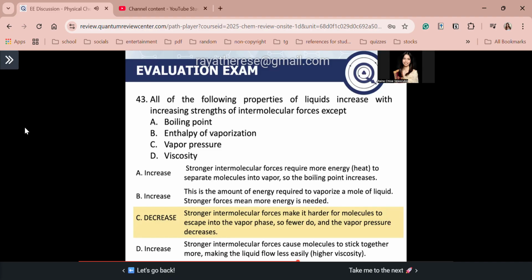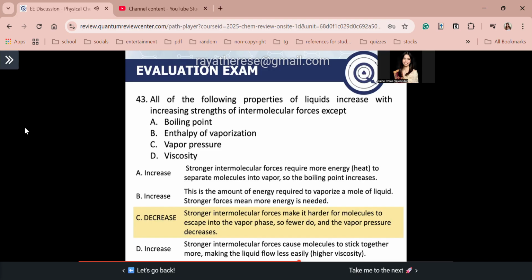Next, for letter B, recall that the enthalpy of vaporization is the amount of energy you need in order to vaporize a mole of liquid. So if you have stronger IMFAs, guys, then your liquid should absorb a larger amount of enthalpy of vaporization. It needs a higher enthalpy of vaporization. Therefore, B is increased. Next, letter D muna. If you have stronger IMFAs, then the molecules will quote-unquote stick together. And that makes the liquid flow less easily. Therefore, it has a higher viscosity.